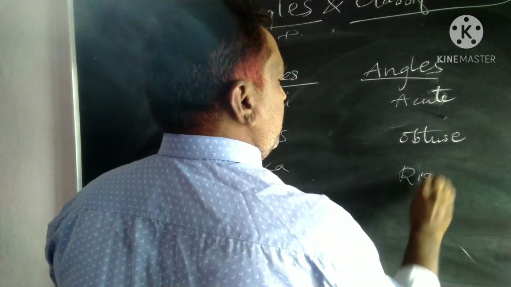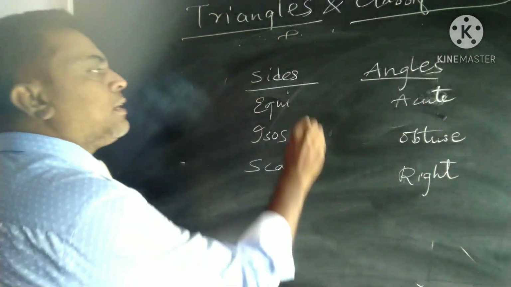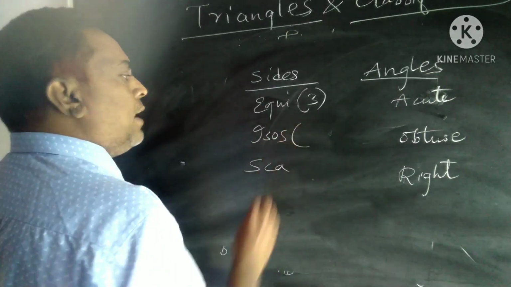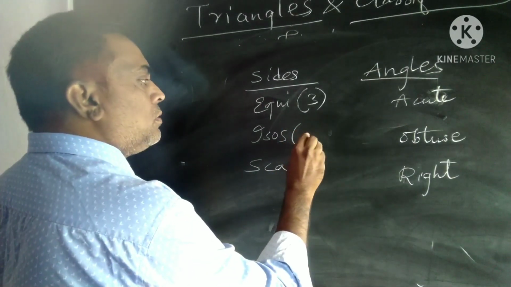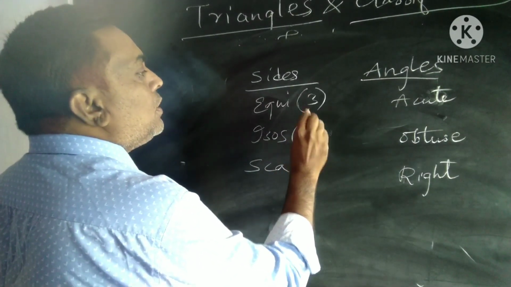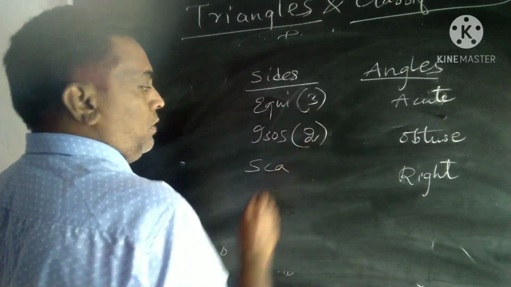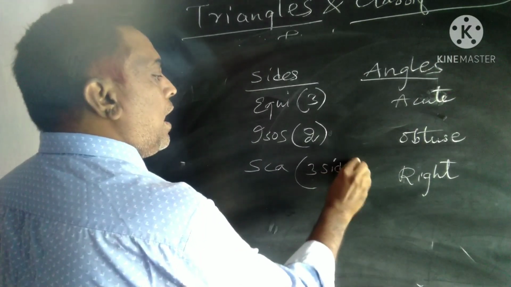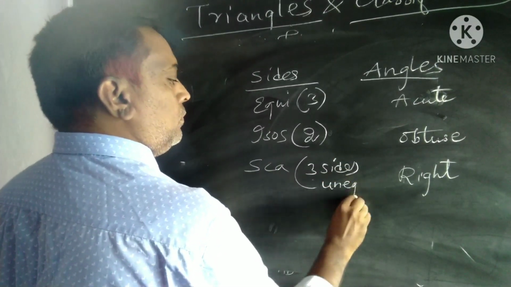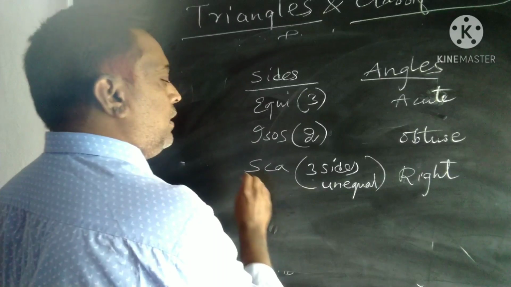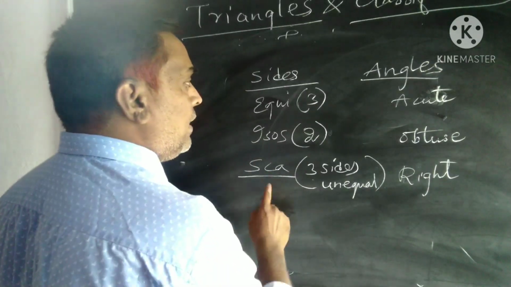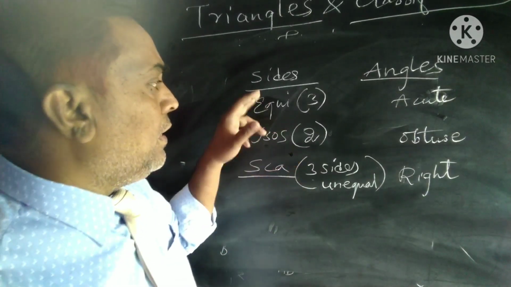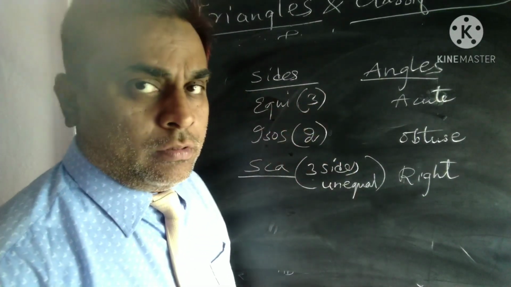Okay. An equilateral triangle is a triangle in which three sides are equal. An isosceles triangle is a triangle in which two sides are equal. In a scalene triangle, three sides are unequal. Okay, so in a scalene triangle, three sides are unequal. In an isosceles triangle, two sides are equal. In an equilateral triangle, three sides are equal.